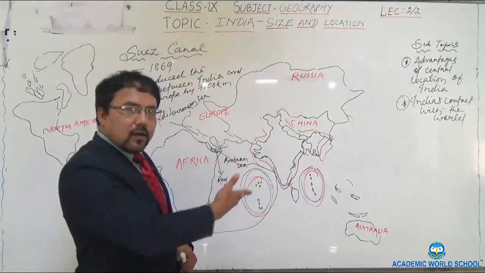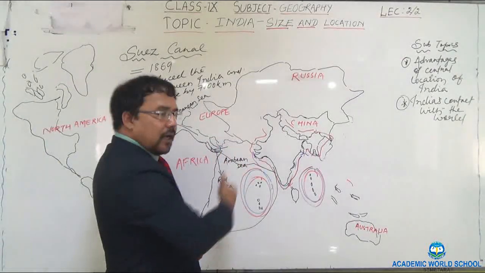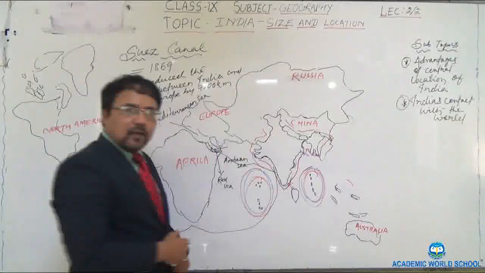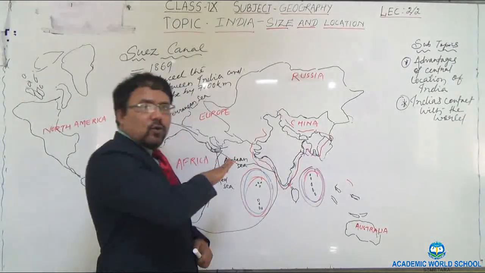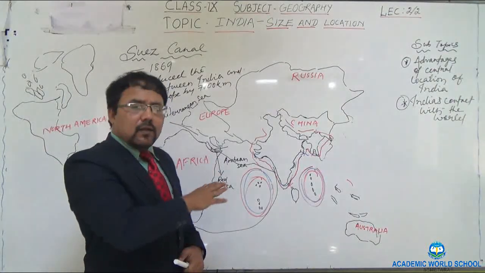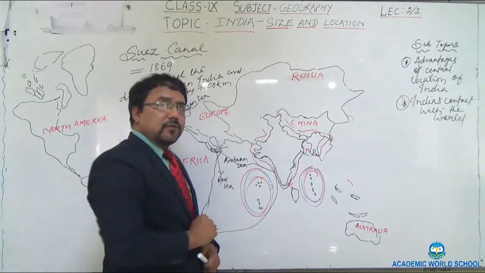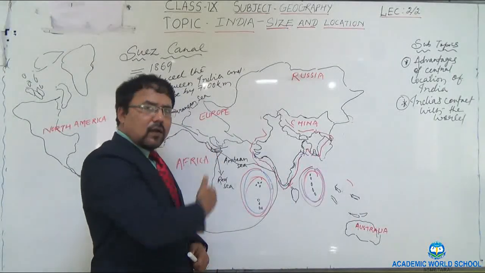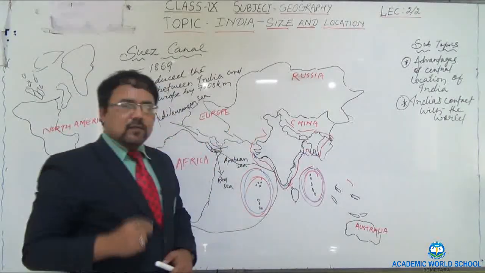So there had been a trade relationship between the people of India and the people of China and Middle East Asian countries. Through the land route they could easily go into countries like China, Saudi Arabia, Iran, Iraq, and people from China, Saudi Arabia, Iraq, and other countries used to come into India through the mountain passes.